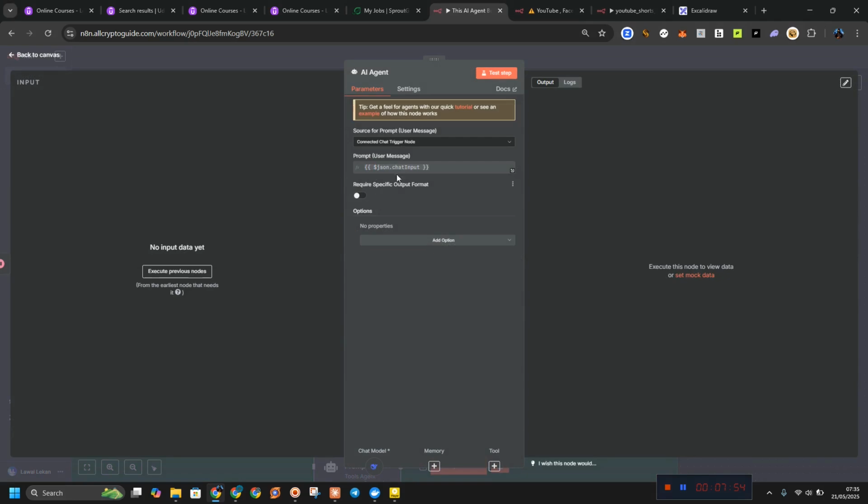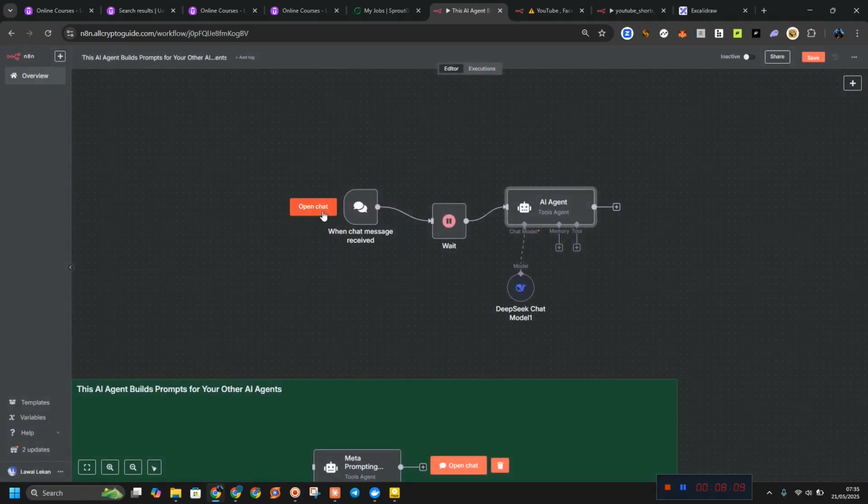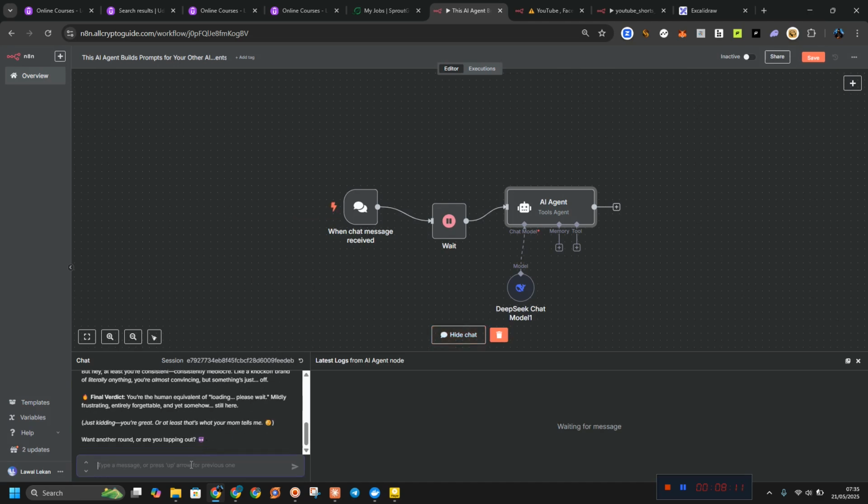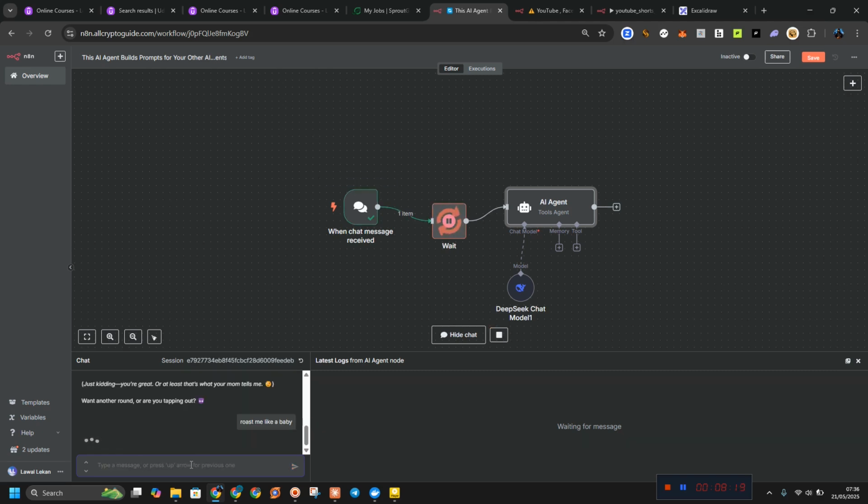So this is an AI agent. I'm just going to define it below, add the system message and send it back to the chat node. Let us open this chat and say, roast me like a baby. It's going to wait for 5 seconds before it sends that information to this team. After you send that information, it's going to process it and send it back.